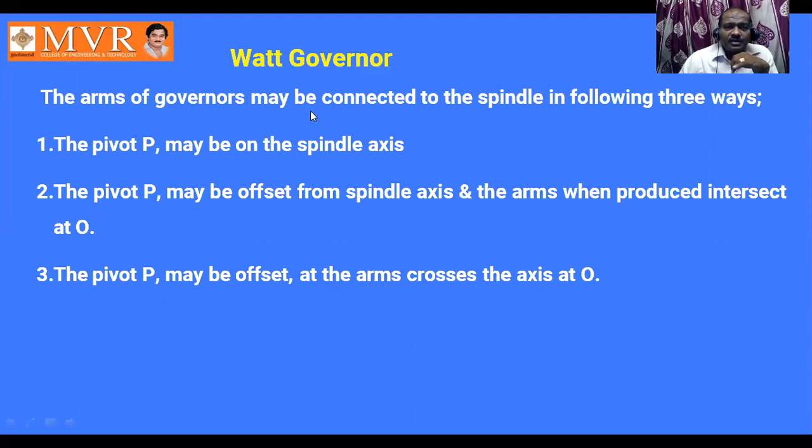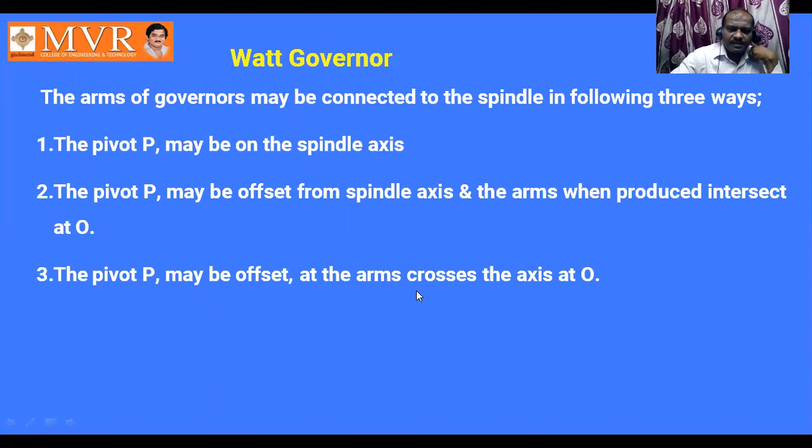The arms of the governors may be connected to the spindle in the following three ways. The pivot P may be on the spindle axis. The pivot P may be offset from the spindle axis, and the arms when produced intersect at O. The pivot P may be offset so that the arms cross the axis.